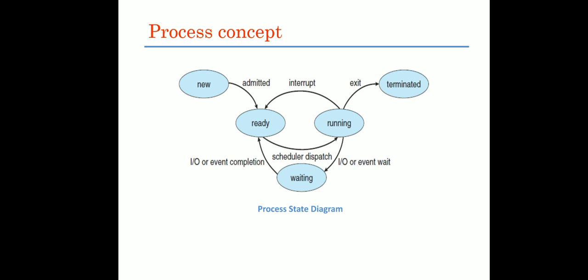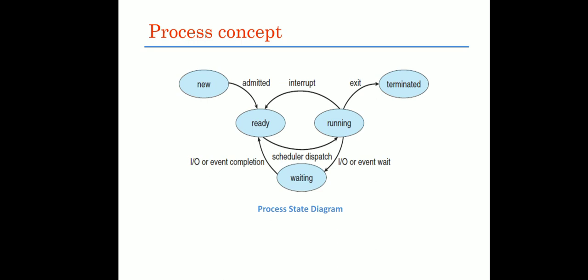If you see this diagram, there are a total of 5 states. Once the process has been created, it goes to the first state, the new state. Then it can move from that state to the ready state by admitting from new state to ready state. It means that the process is ready for execution, but some other processes are running on the processor, so it has to wait in the ready queue. If the processor becomes free, the scheduler will allocate the process to the processor with the help of the dispatcher.